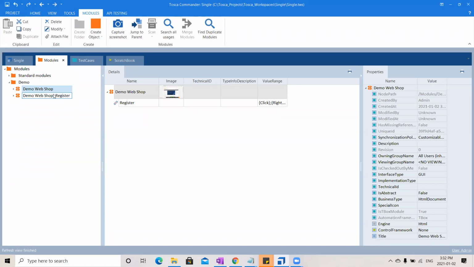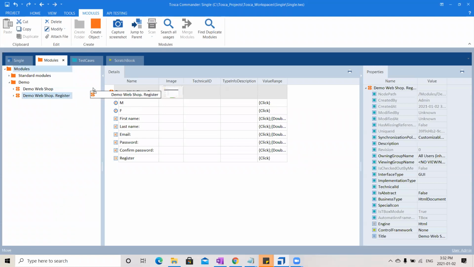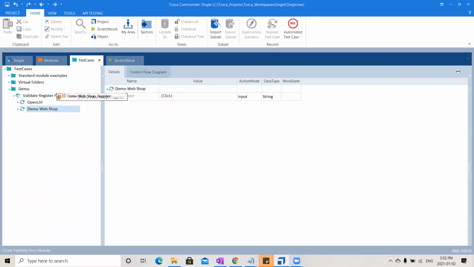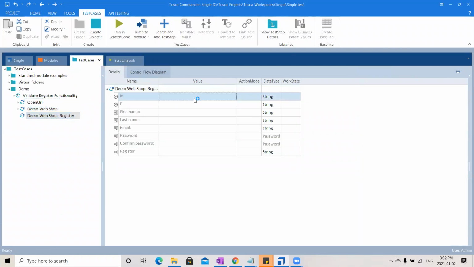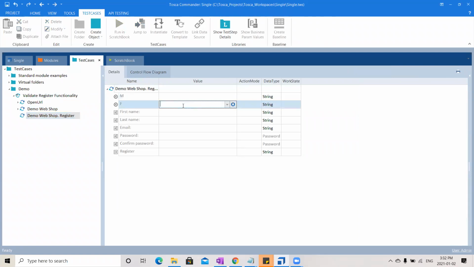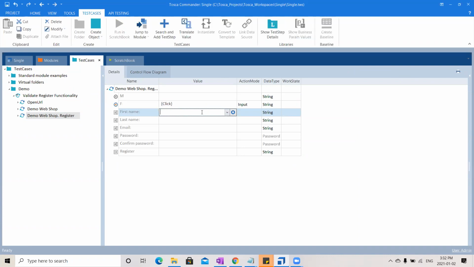It has to fill out the values for us. So drag this module, the last one, and drop it here. And now here it has to click on female. So again, small dropdown, click, and first name, I will say it as Oreo, and last name something like this, so that this will become unique.